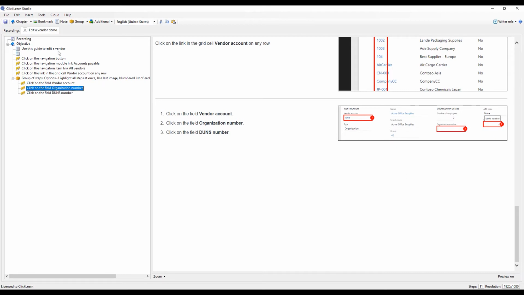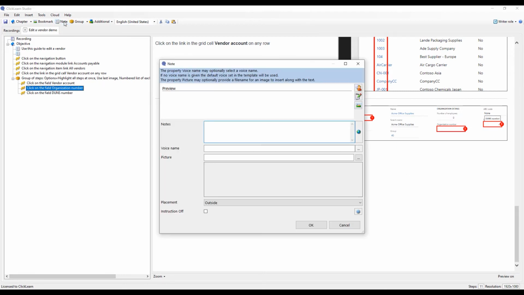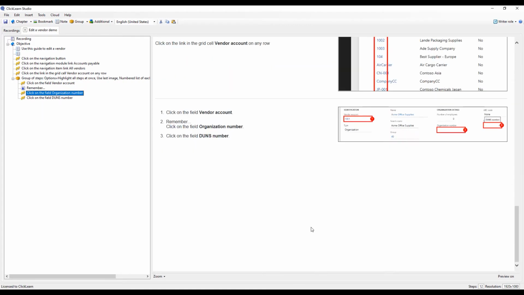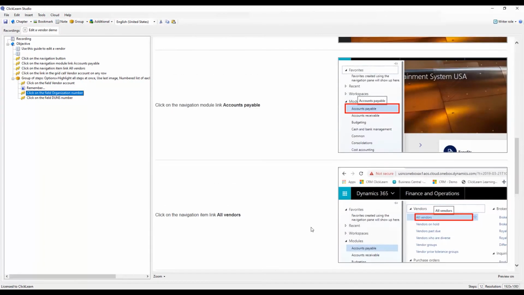And in the middle of this, I can of course always add a note saying, remember, something of interest or whatever, and align that with a step. And now ClickLearn will say, remember something that I wanted to, click on the field organization number, change it. If I added text in here, it will say enter the text, enter, and so forth. So very easily you can go in and add more value to your processes.